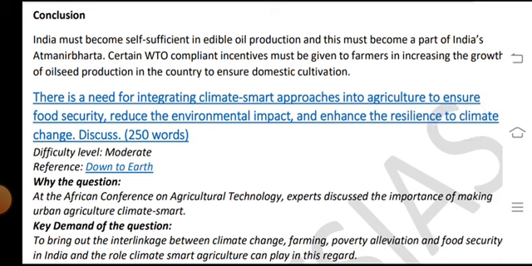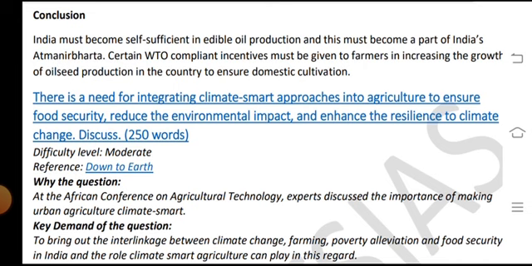There is a need for integrating a climate smart approach into agriculture to ensure food security, reduce the environmental impact, and enhance the resilience to climate change.